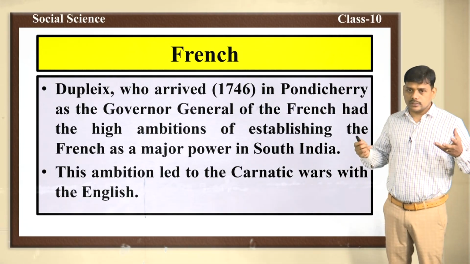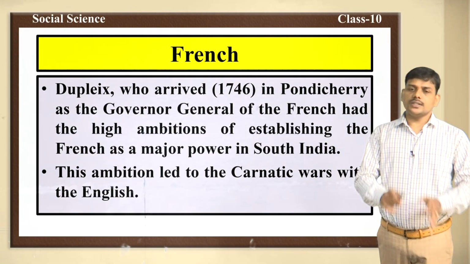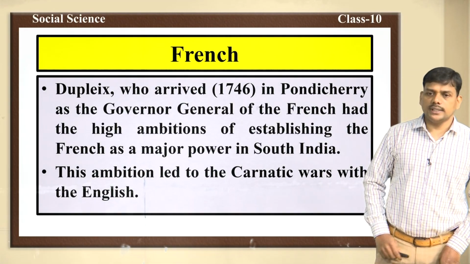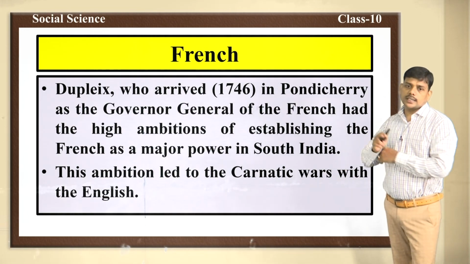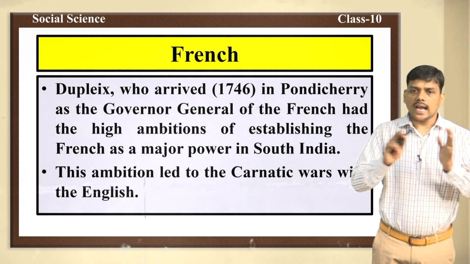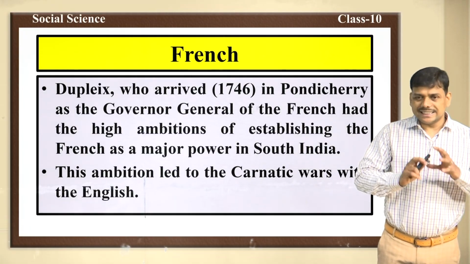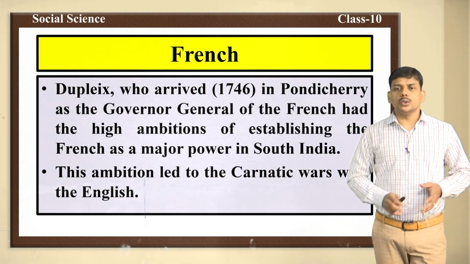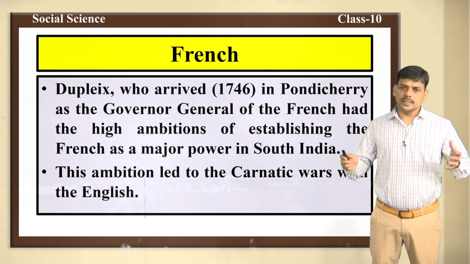He had the ambition of establishing the French as a major power in South India, and his ambition finally led to the Carnatic Wars. The Carnatic Wars were fought between the British and the French, due to the ambitions of Dupleix.